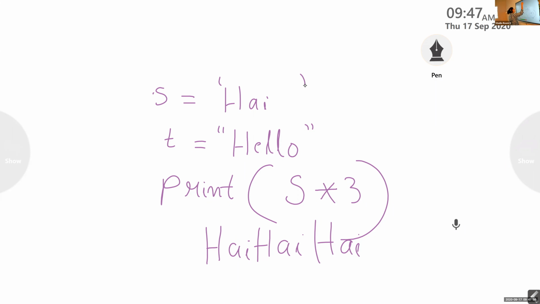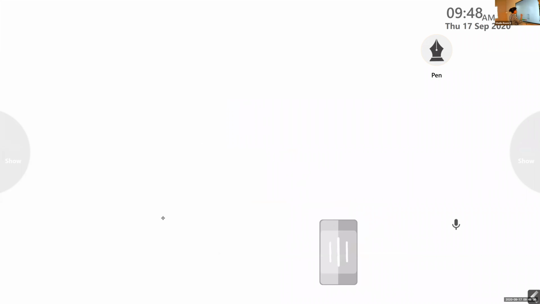Then, if you write S equal to S plus 10, this will generate an error because you can't add an integer with a string. A string and a string can be added, but a string and a number can be multiplied. It becomes a replicating operator, but you can't add a number with string. It will give you an error message. Okay, hope you understood. Now, these are the basic string things that you have to know.